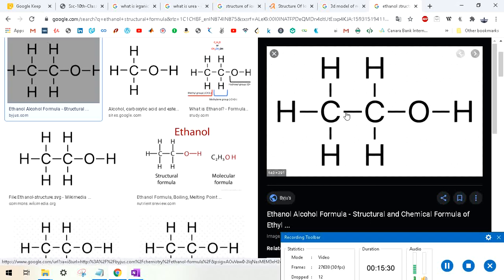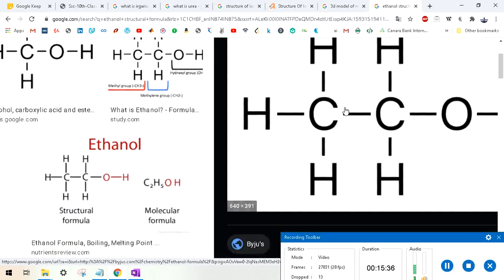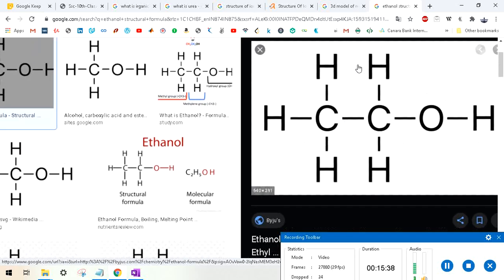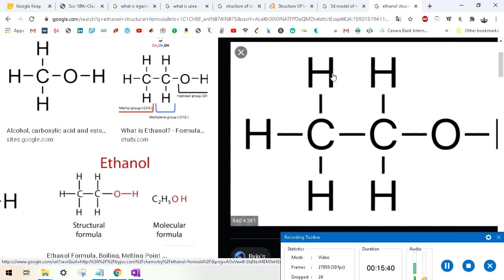Now, the most important thing to note from this diagram is that in this molecule also, one carbon has four bonds, right? If I talk about the first carbon, please see the diagram carefully. It has four bonds: one with this hydrogen, one with this, one with this, and one with the other carbon. The two carbons are linked with each other. Now this carbon also has four bonds: two with the hydrogen, one with the carbon, and one with the oxygen.